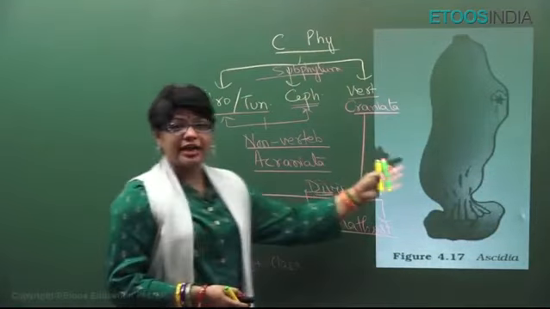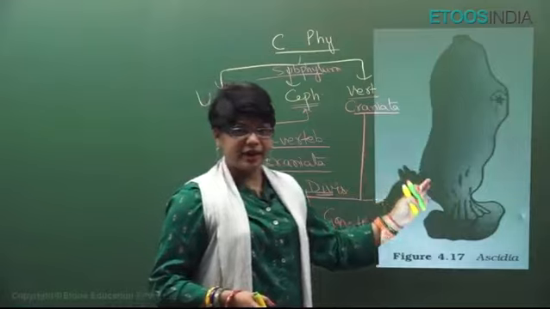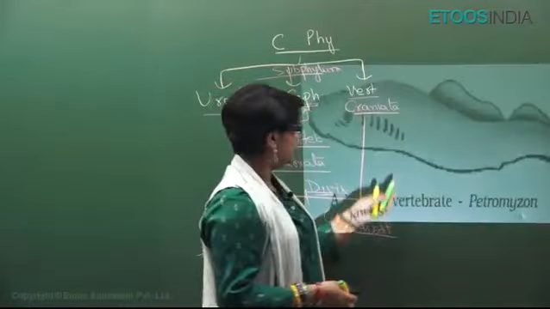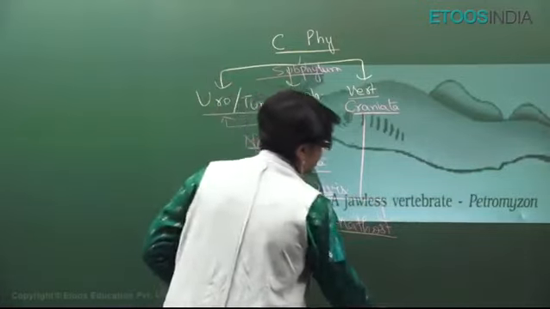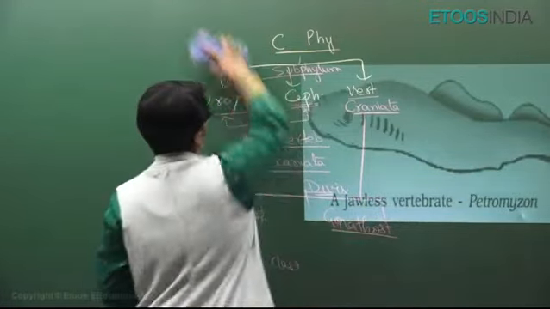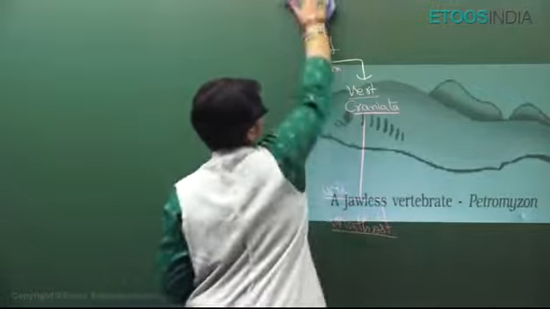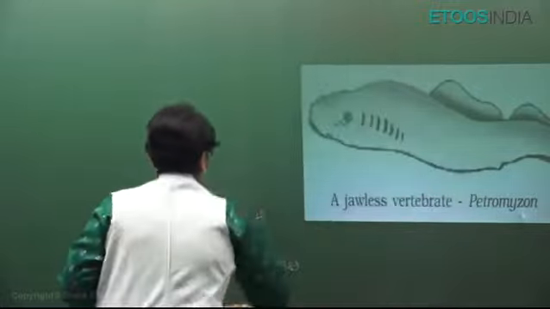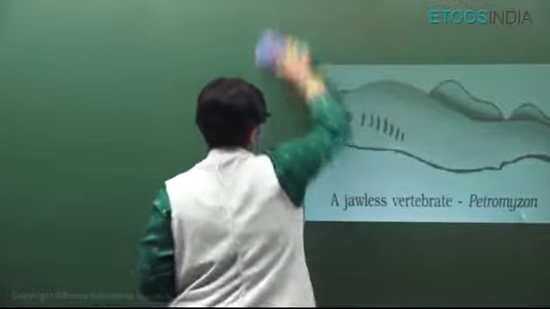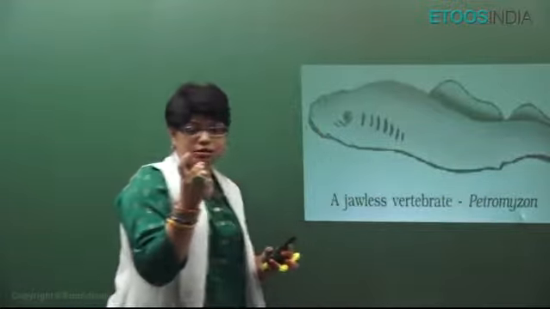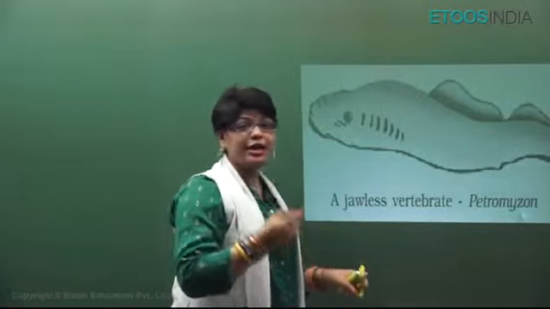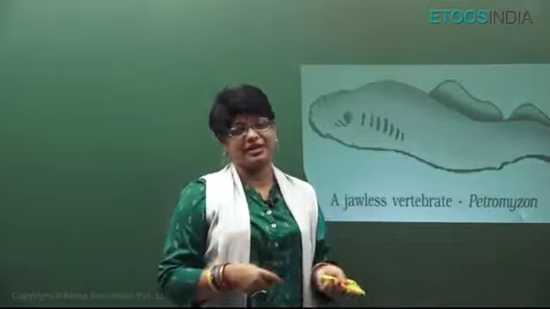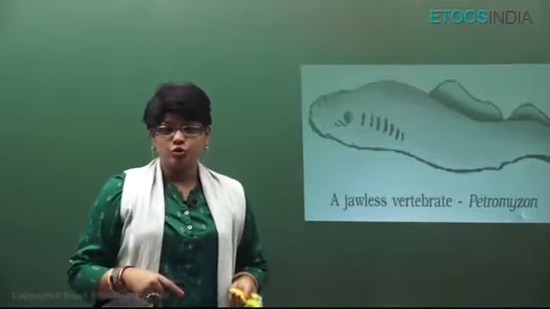Alright, so this is the diagram of Ascidia. You should be able to identify it. It is a Urochordata or Tunicata. Alright. Now, this is Petromyzon. Petromyzon means it's a jawless vertebrate. Clear? Petromyzon or lamprey. It lives in the sea water, but it goes to fresh water for laying eggs, that is, spawning. And this kind of migration from sea water to fresh water is called anadromous migration.